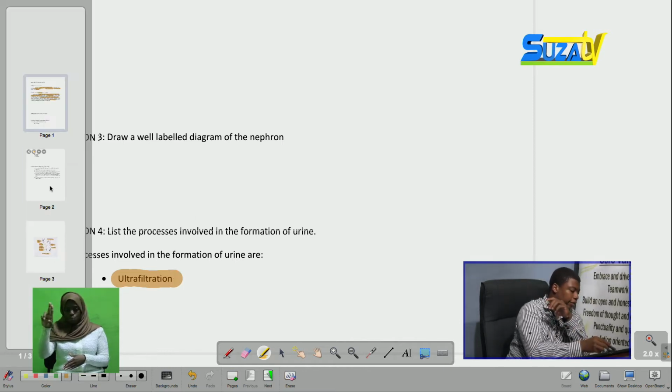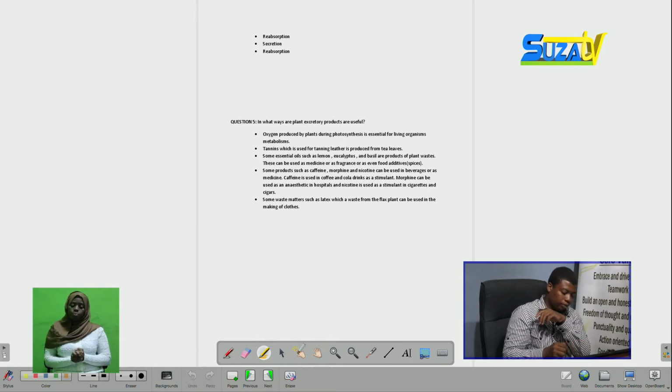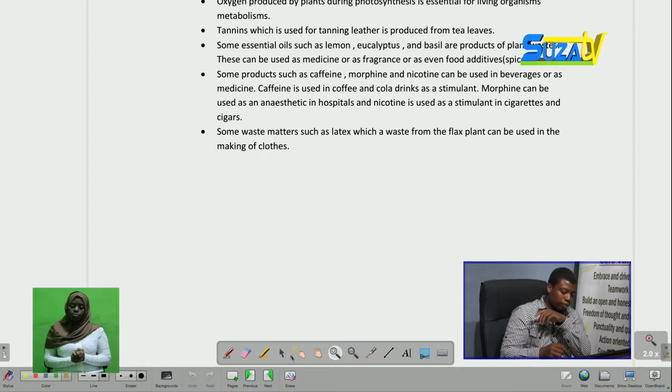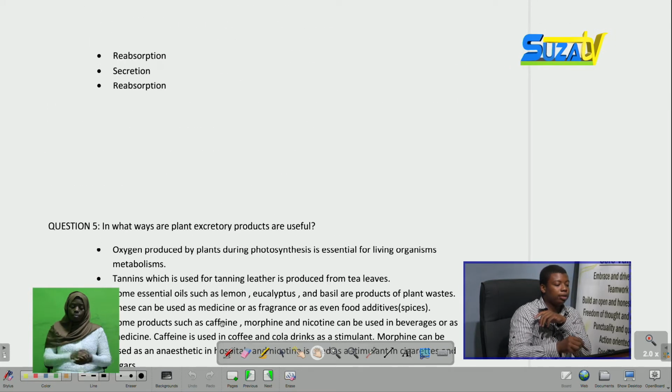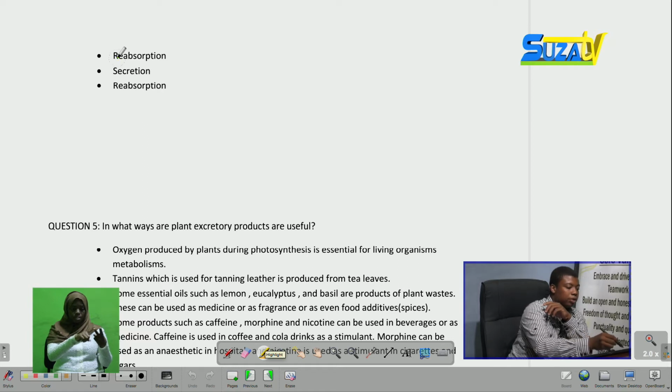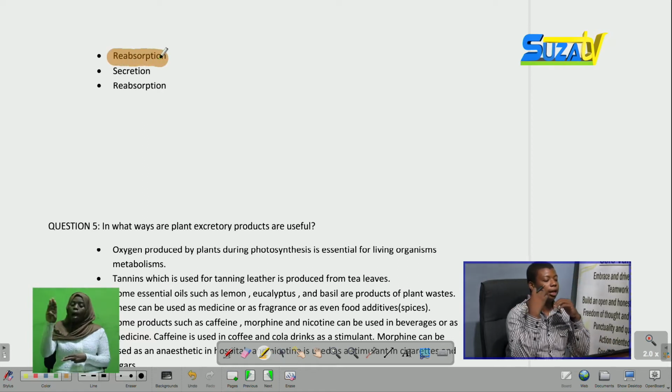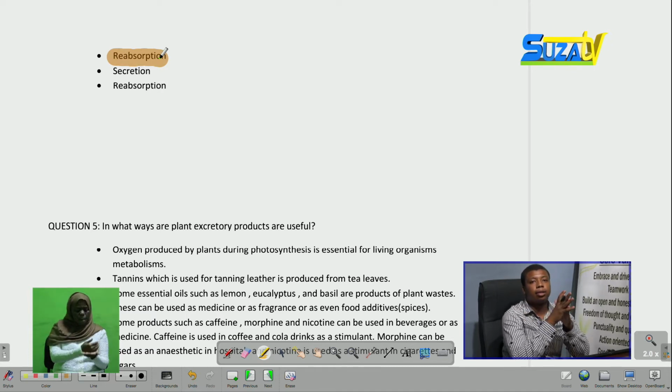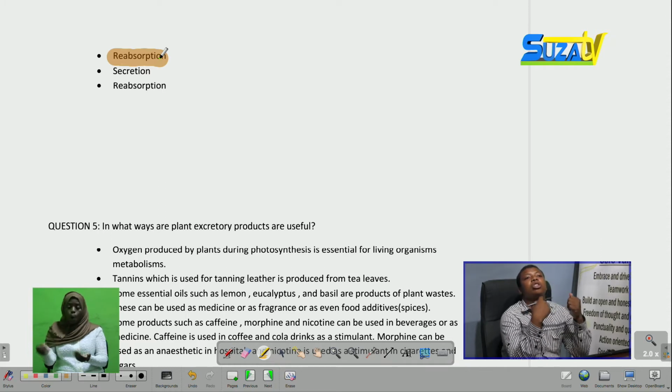We also have reabsorption. In reabsorption, there are some materials which are reabsorbed into the blood. This can be water, mineral salts, glucose, and amino acids. Such important materials are reabsorbed into the blood again.